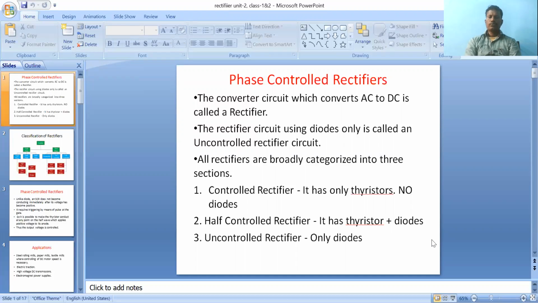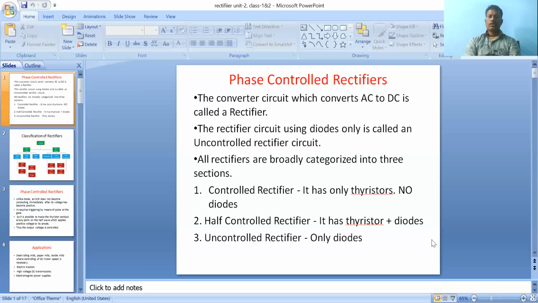Suppose without diodes we are using SCRs, that is thyristors, MOSFETs, or IGBTs. Different controlled switches were discussed in the first chapter. Those devices used to form a rectifier circuit are called a controlled rectifier.